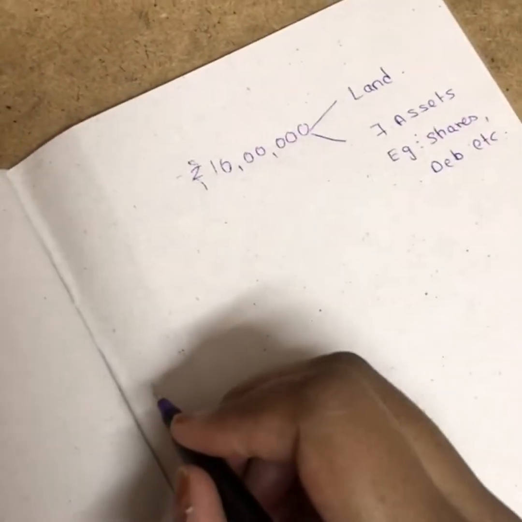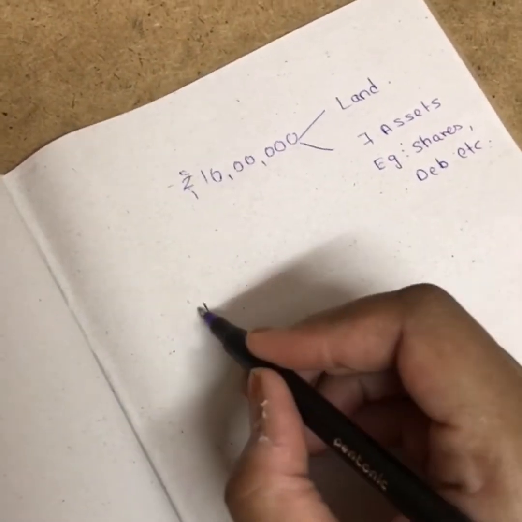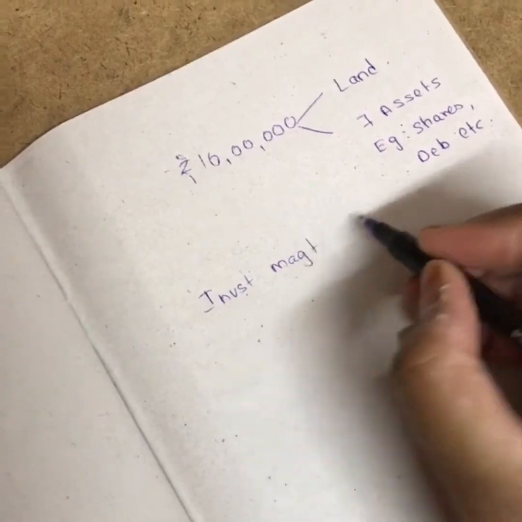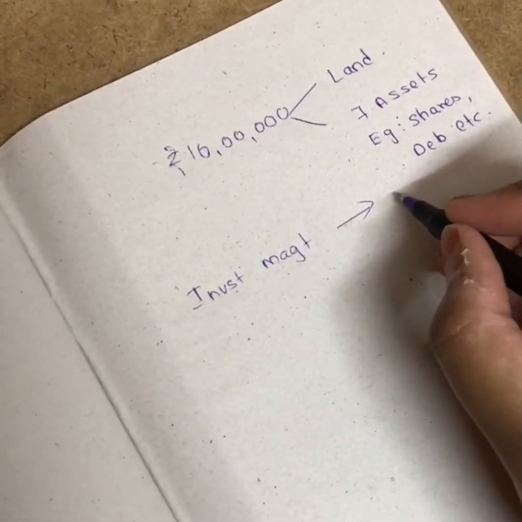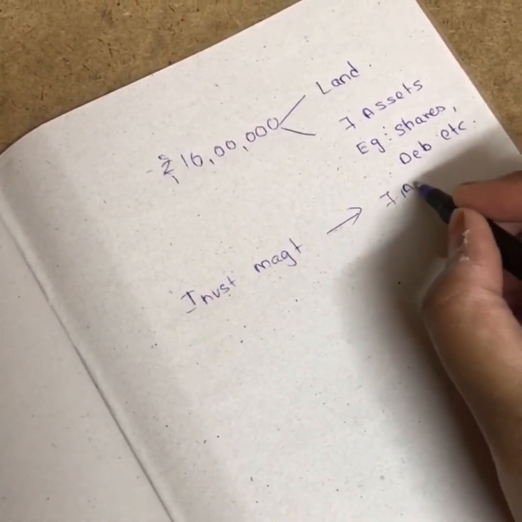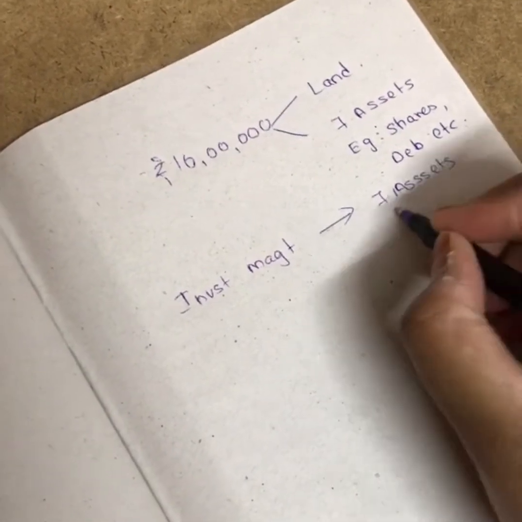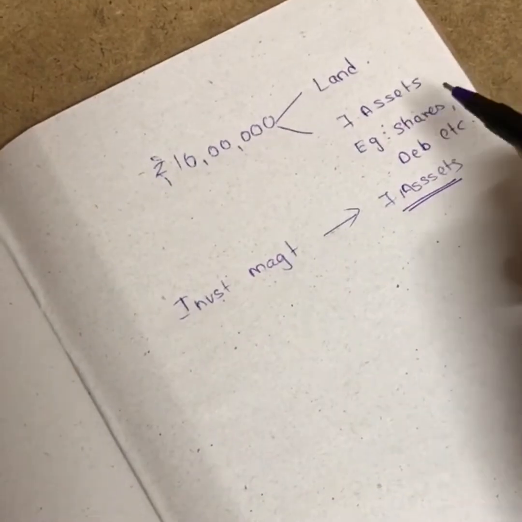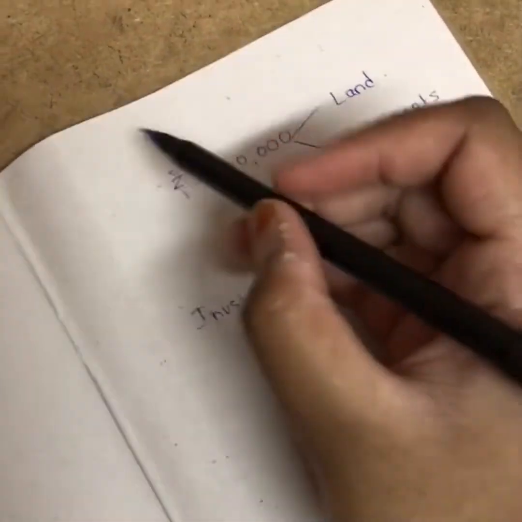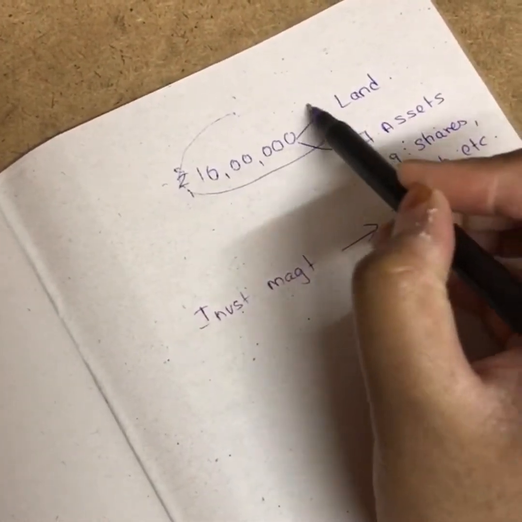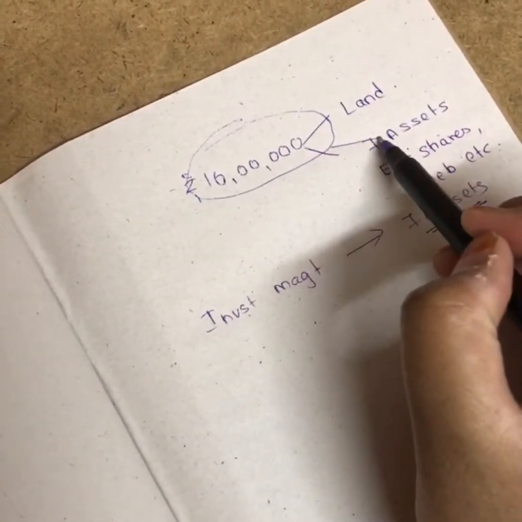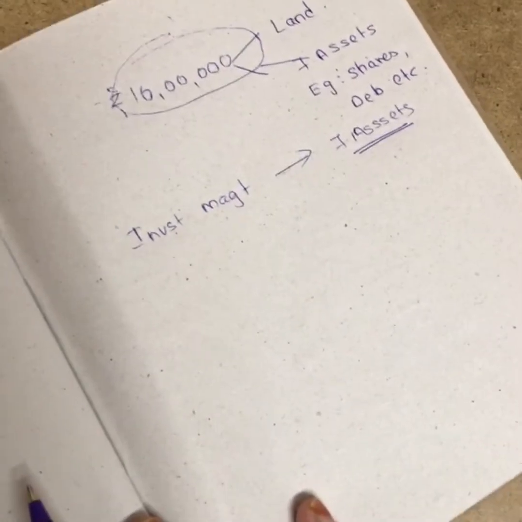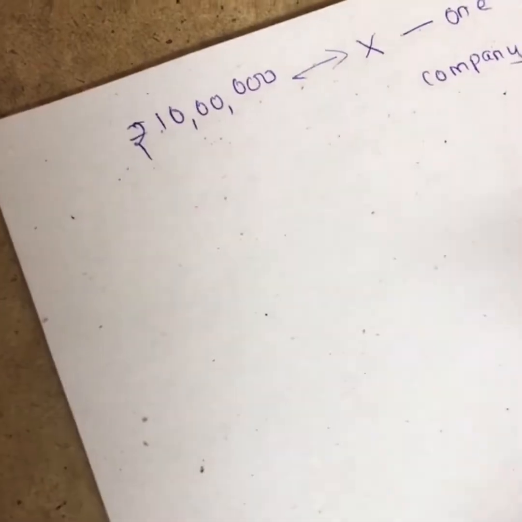Another important point to be noted is that investment management purely concentrates on financial assets, girls. So obviously we know financial assets are shares, debentures, etc. So whenever I take any example, obviously it will relate only to financial assets, not to capital assets. Okay, now we'll come back to the example.